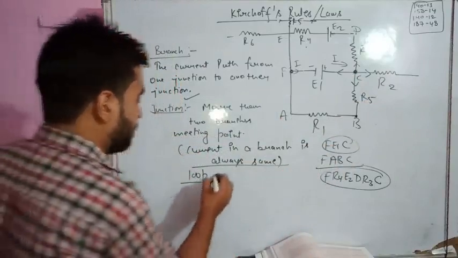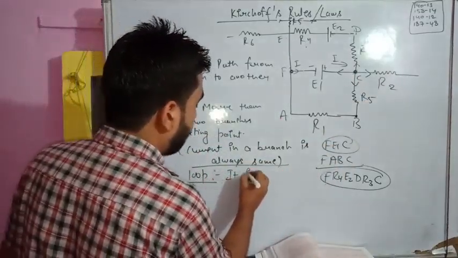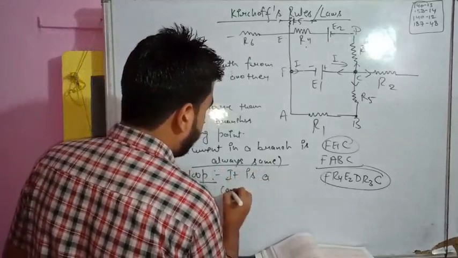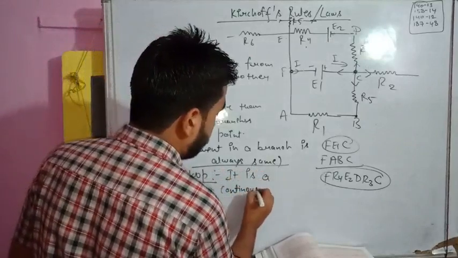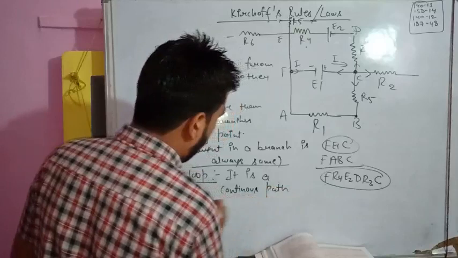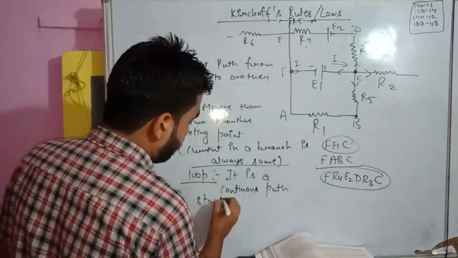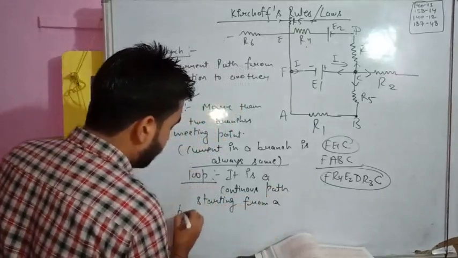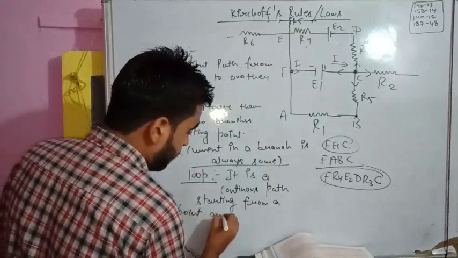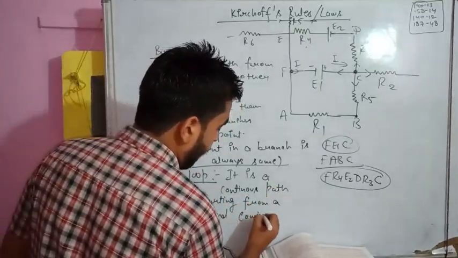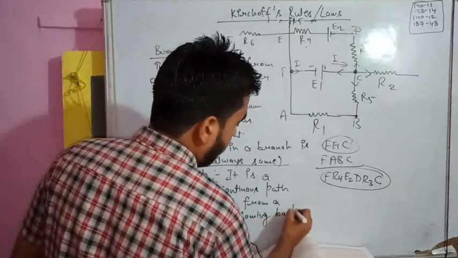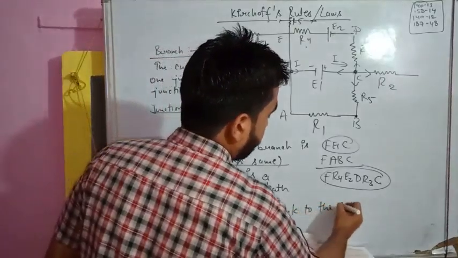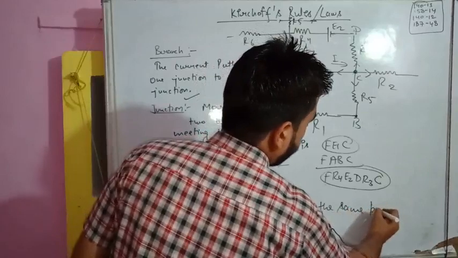So a loop is a continuous path starting from a point and coming back to the same point. I hope you understood this definition.